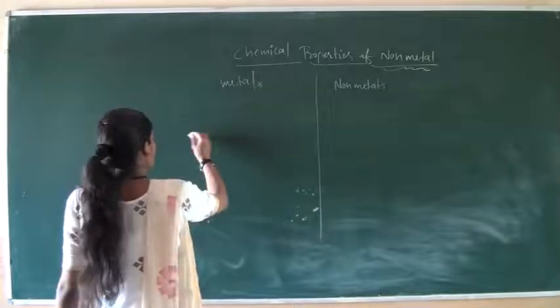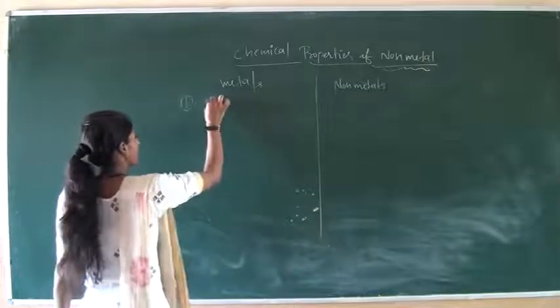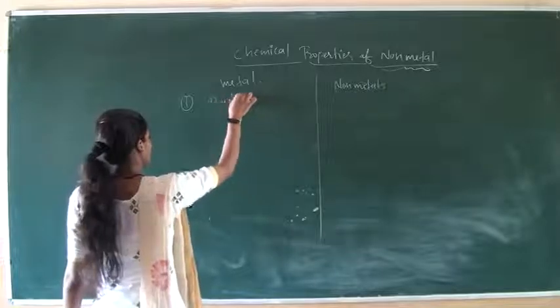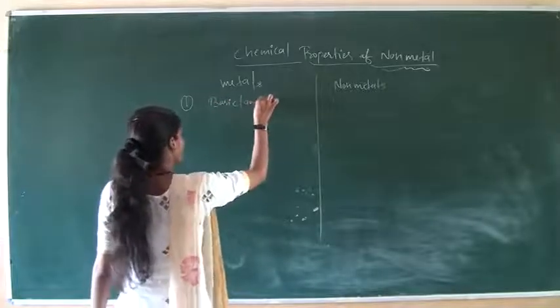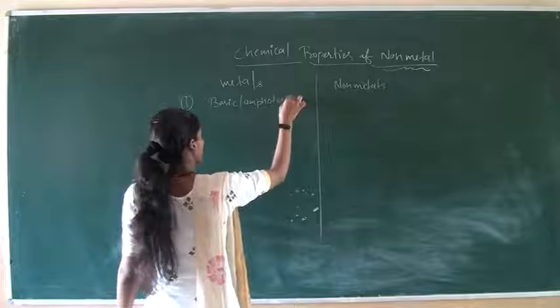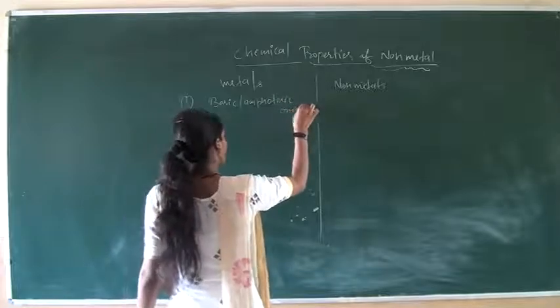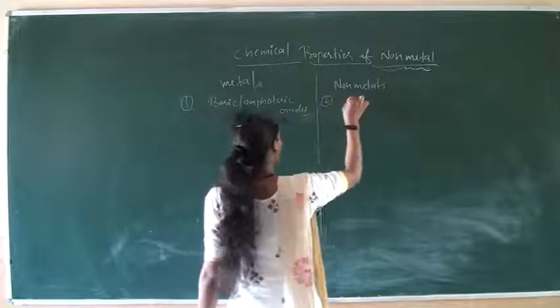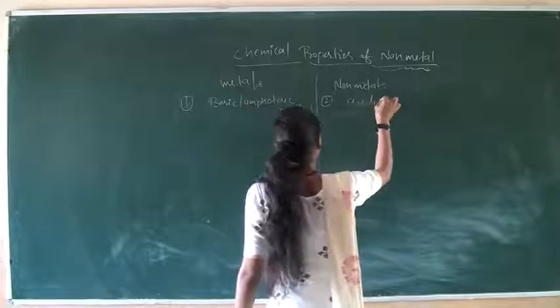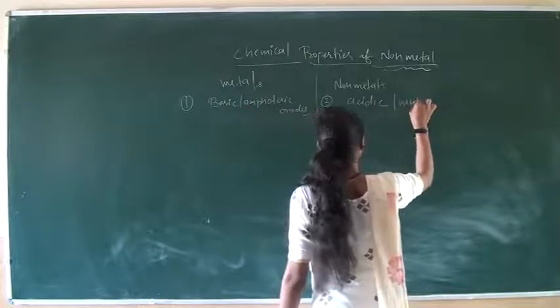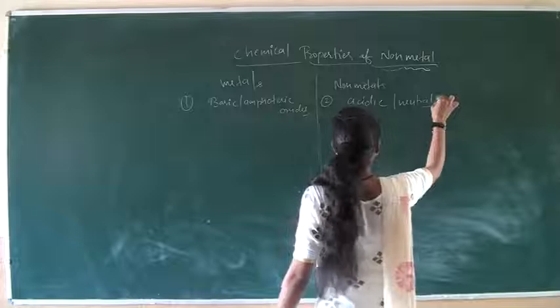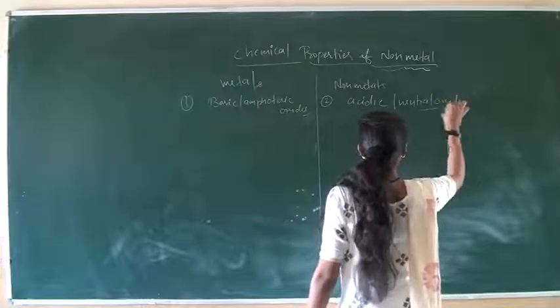First one is, metals form either basic or amphoteric oxides, but non-metals form either acidic or neutral oxides.